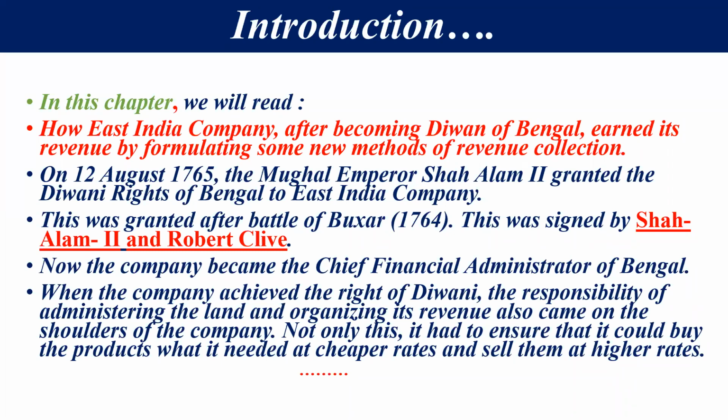Not only this, it had to ensure that it could buy the product also what it is needed at cheaper rate and it can sell them at higher rate. It is also ensured in it. Means अब उनके सामने एक अपॉर्चुनिटी आ चुकी थी जो उनको लगता था that is needed for them. So that product they purchase at very cheap rate, but they sell them at very high rate.